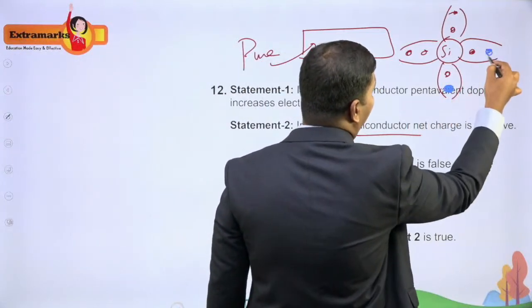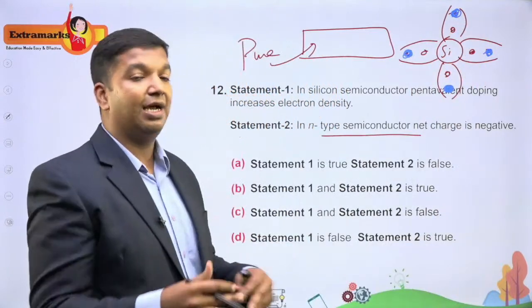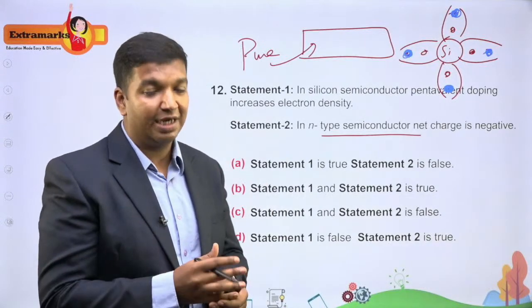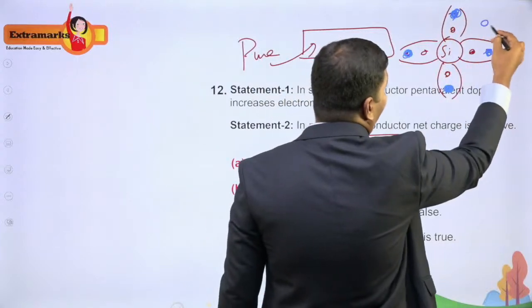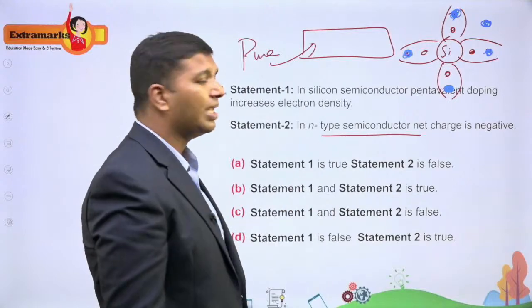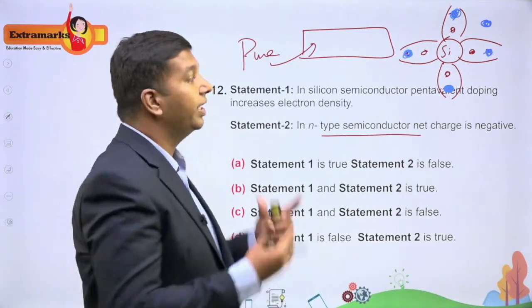So does it mean that the phosphorus atom already had a negative charge? No. If you consider, any atom is neutral as a whole. So what you are getting is 1 extra electron, that's all. It doesn't mean that this n-type semiconductor is negatively charged. No, it is neutral. Even after doping, it is neutral.